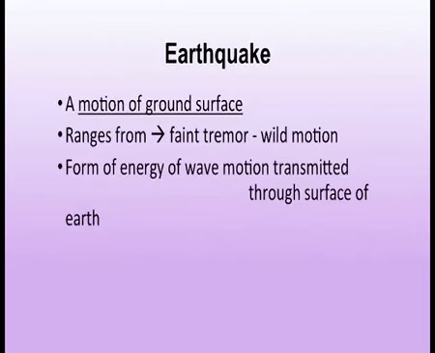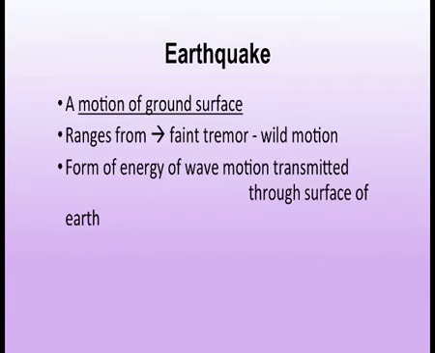Now another process that happens on the earth's surface apart from volcanic eruption is earthquake. What is an earthquake? We must have felt, some time or the other, a vibration in the earth's surface, on the ground. That is known as an earthquake. An earthquake is a motion of the ground surface. It ranges from faint tremors, very light shaking of the ground, to wild motions, very strong shaking of the ground.